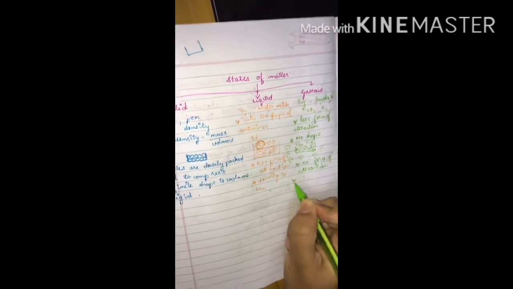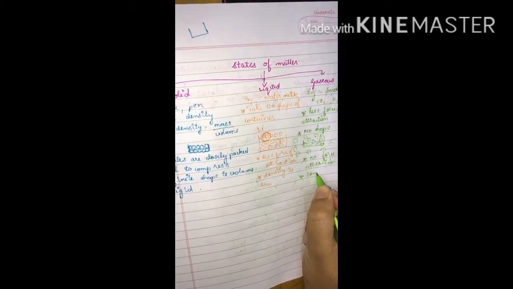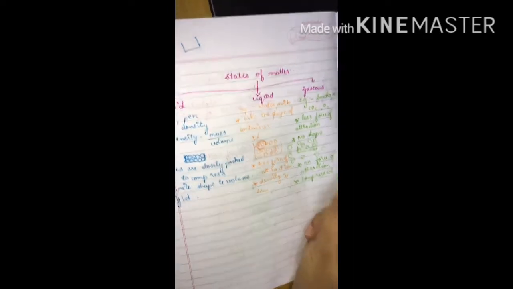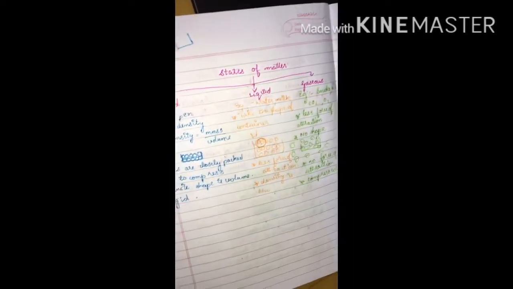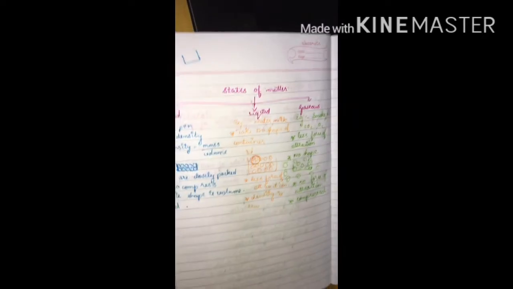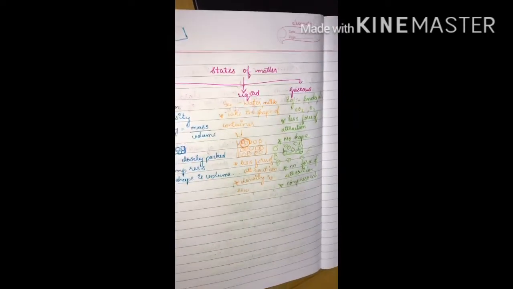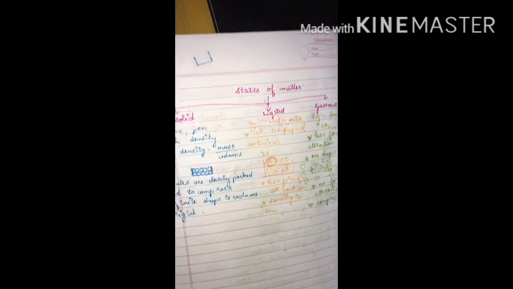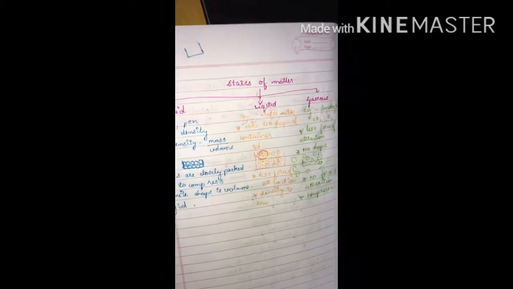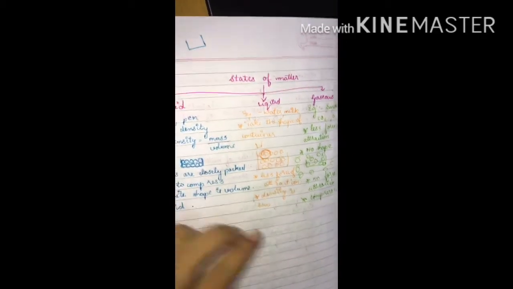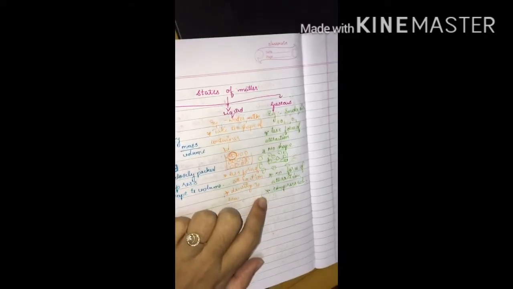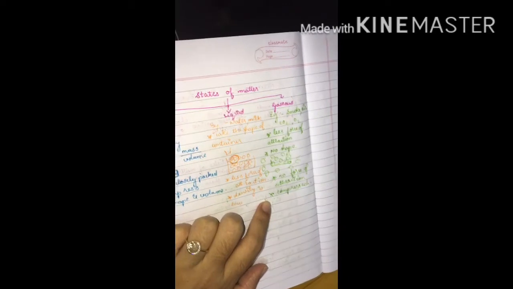And these gas molecules can be compressed easily. These are the properties of the gaseous state. Examples of gases are smoke, air, etc. They have less force of attraction between them, no definite shape, and they can be compressed easily.